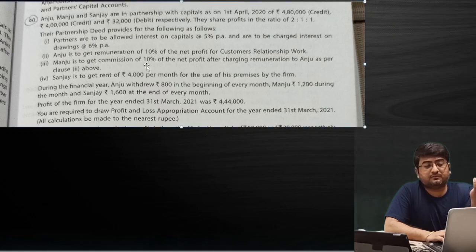So I won't be able to solve other questions because we have taken too much time explaining this one particular question. What I will suggest is that in the examination you won't get much time. You won't get 1 hour to solve one question, because this question is of 12 marks, for example, 4 marks for the journal entry, 4 marks for the P&L appropriation account, 4 marks for the partner's capital account. So we can't give 1 hour for a 12 marks question. I request you to make sure you use the correct approach to solve a particular question.